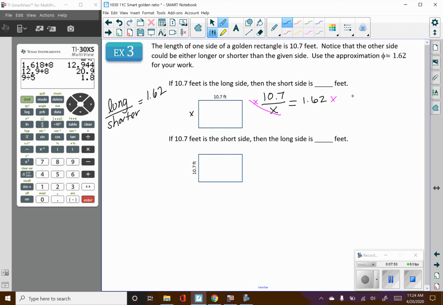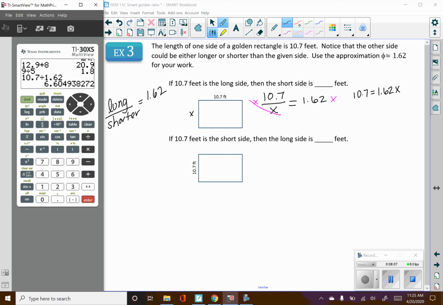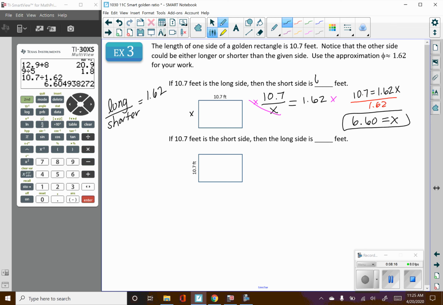And so we would have the equation 10.7 equals 1.62x. And then, of course, just finish that up with some division. Divide both sides by 1.62. And we get that x is 6.60. I'm going to round to the nearest hundredth on this one. On your homework, just really watch those rounding statements. Okay, so that's how long the shorter side would be if the longer side was 10.7.